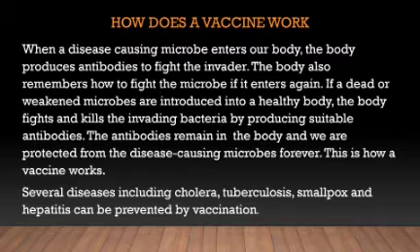The antibodies remain in the body and we are protected from the disease-causing microbes. This is how a vaccine works. Several diseases, including cholera, tuberculosis, smallpox, and hepatitis, can be prevented by vaccination.